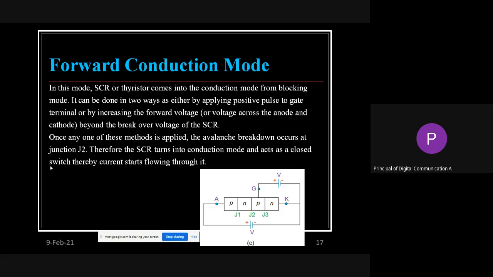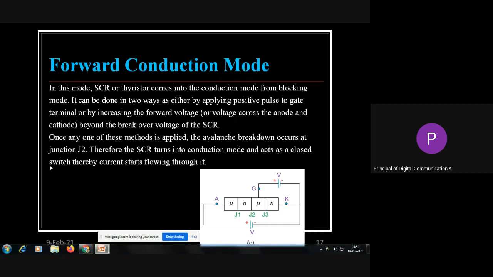J1, J3 are in forward bias, and gate current is applied, due to which J2 also goes into forward bias. J2 is going in forward bias for a while.